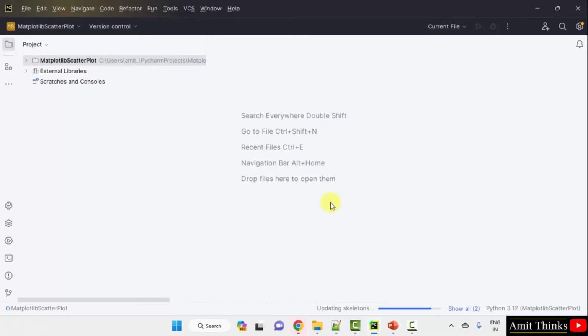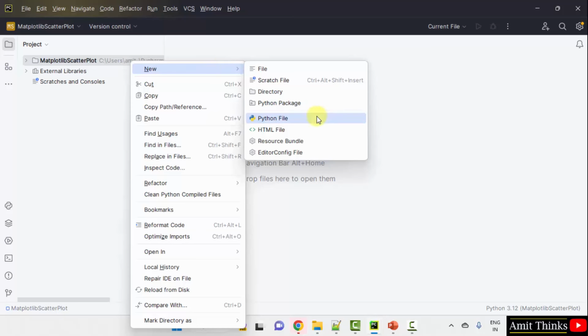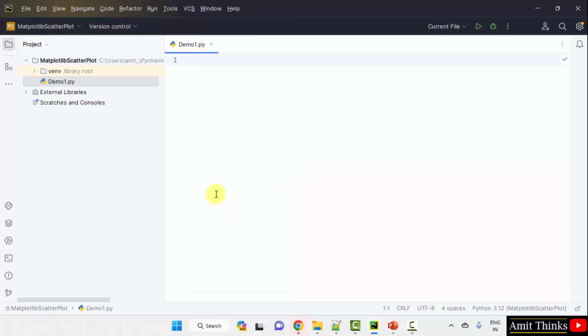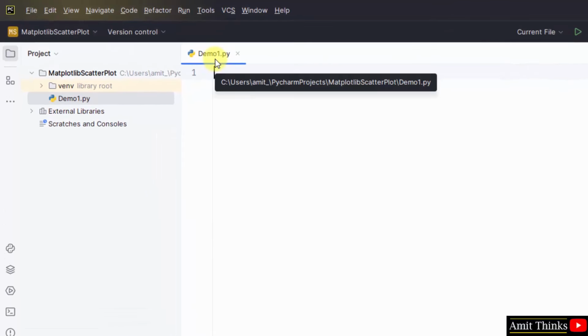Now I'll create a new Python file so that we can run our program. Right click your project, click New, and then click Python File. Now add the name of your Python file, demo1, let's say. When you press enter, the .py extension will get added because Python file is selected by default here. Press enter and the following will be visible. Our file got created. When you keep the cursor on it, your file path will also be visible, where this demo1.py is located. Now let us begin with the program.